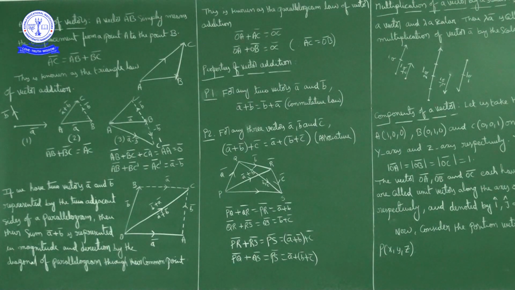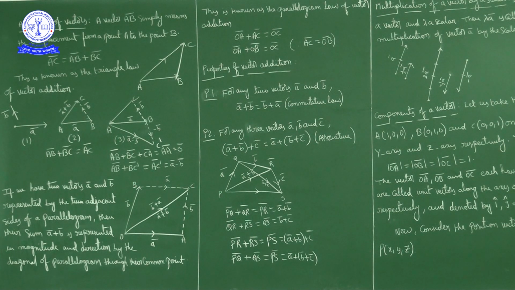Now what we know, in a parallelogram opposite sides are parallel and equal. So OB bar and AC bar both are the same. AC bar is equal to OB bar, so AC bar is also B bar. OA bar and BC bar both are the same. So OA bar is equal to BC bar is equal to A bar.